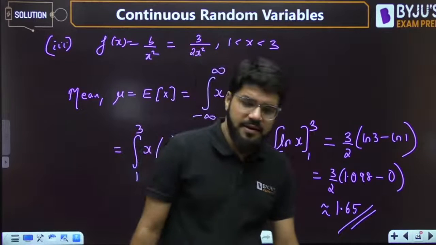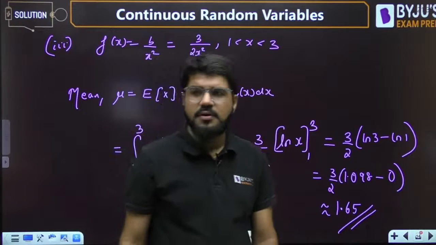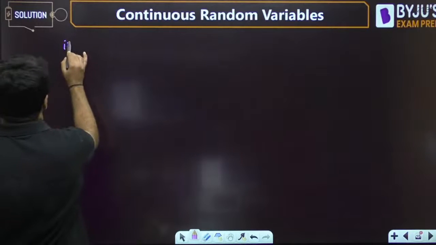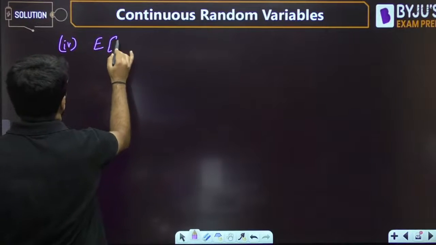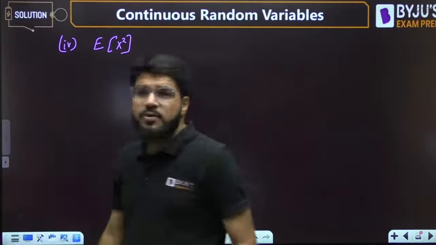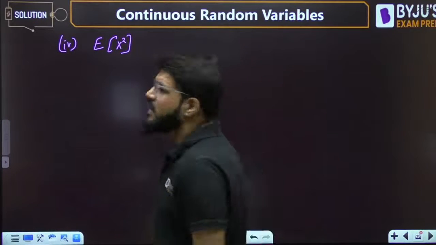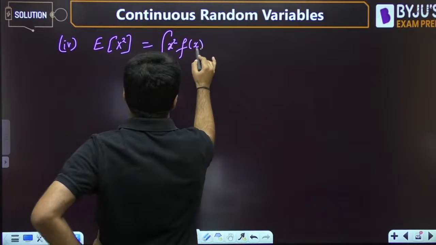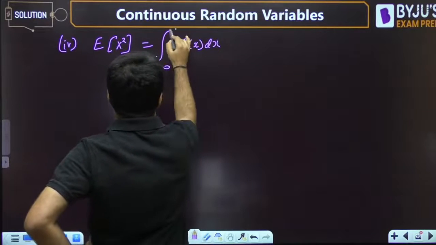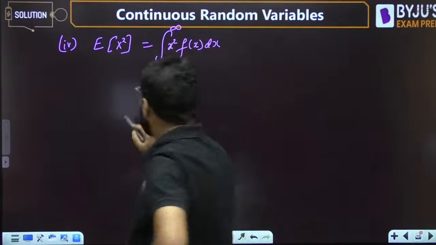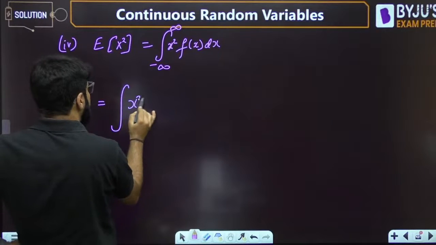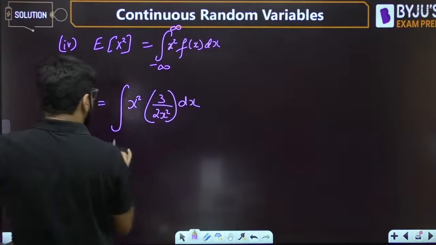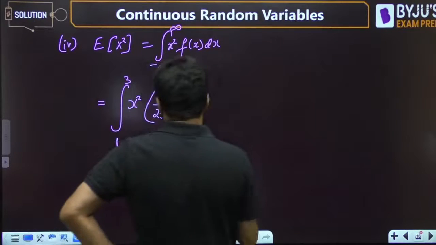Okay? Correct? Yes. Now, the next is standard deviation. For the standard deviation, let's work out the variance, and before I start calculating the variance, we should calculate E of x square, the second moment, the mean square value. So what is E of x square? The integral of x square f(x) dx from minus infinity to infinity. We are aware of all the formulas now. So this becomes the integral of x square into 3 by 2 x square dx, from limit 1 to 3.